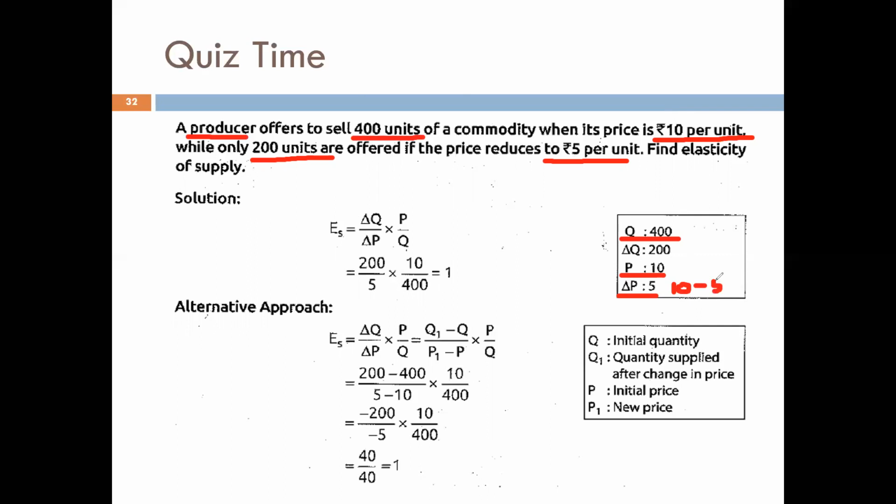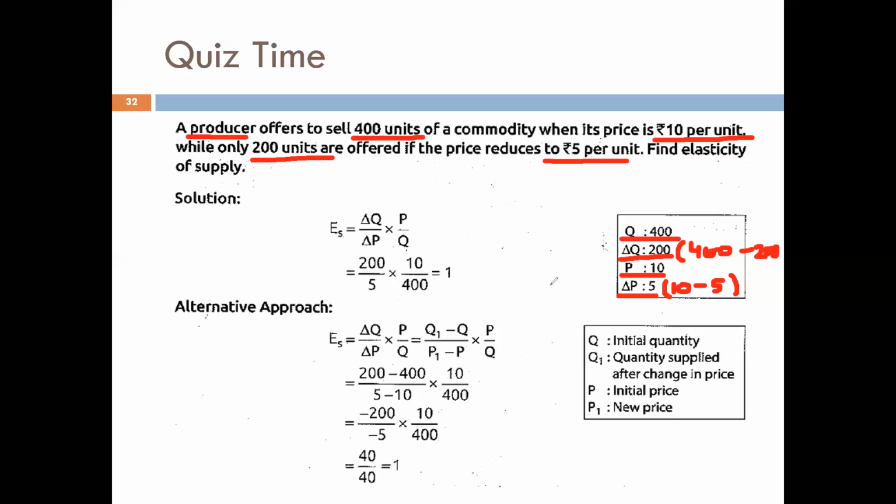So change in P will be 5, and the quantity supplied by the producer is going to reduce from 400 units to 200 units. So change in Q will be 400 minus 200, which is equal to 200. So change in Q will be 200 and change in P will be 5.